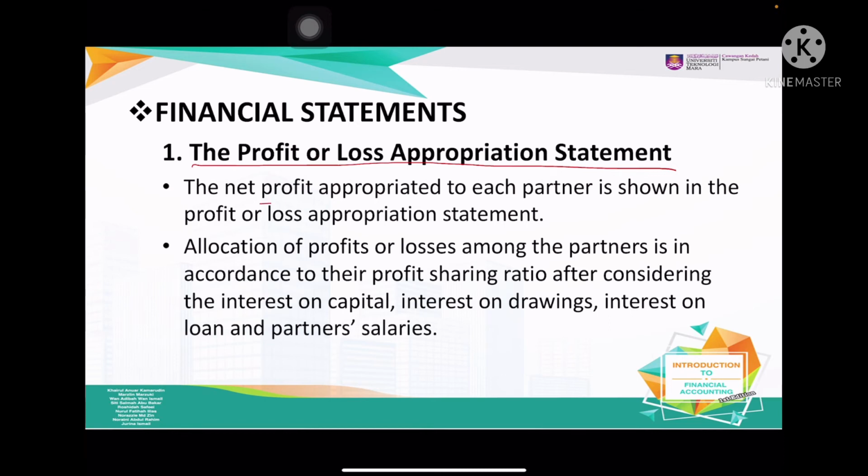So net profit appropriated to each partner is shown in the profit and loss appropriation statement. So the allocation of profit or loss among the partners is in accordance with their profit sharing ratio after considering interest on capital, interest on drawing, interest on loan, and partner salary. Alright, so these are the things that you should know how to record.